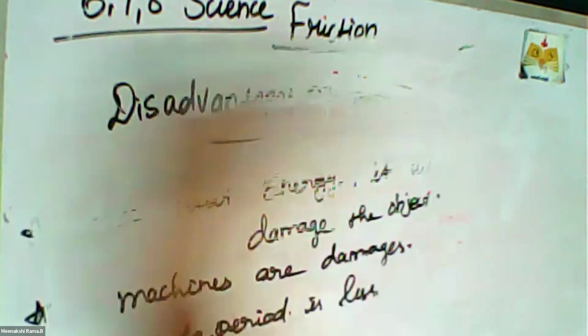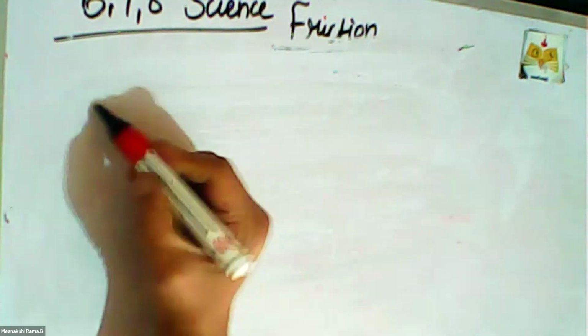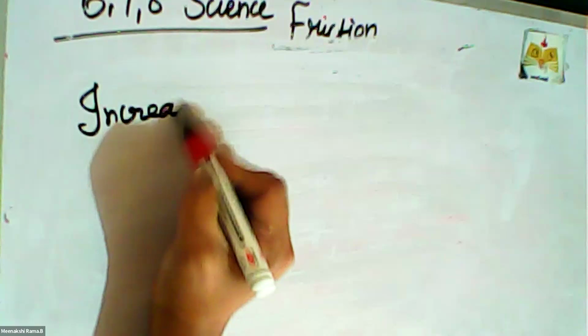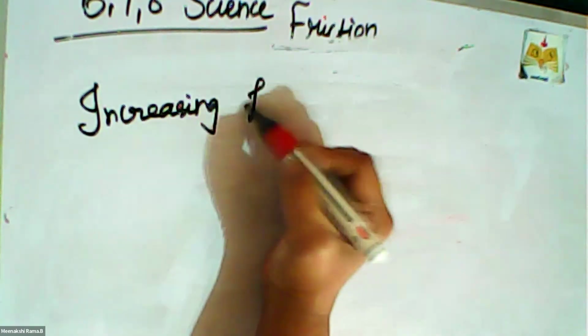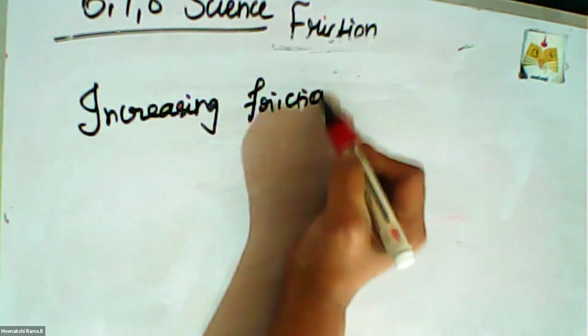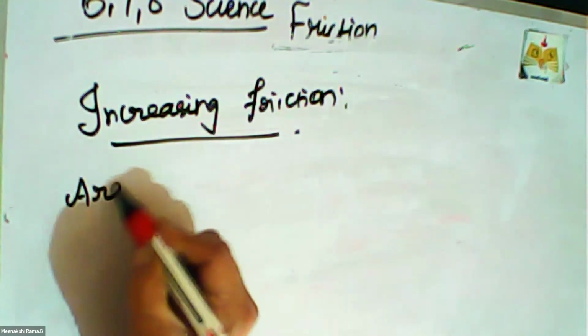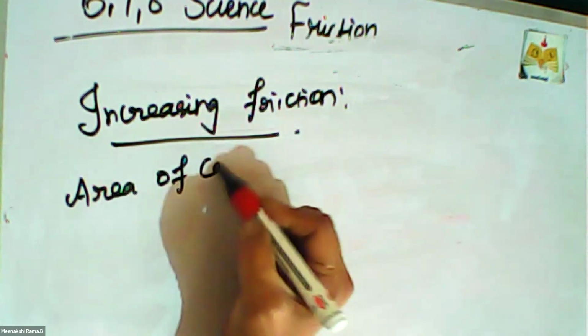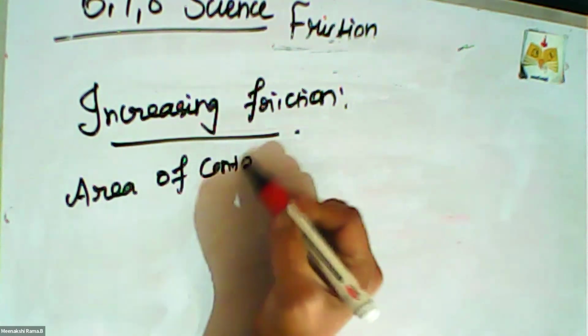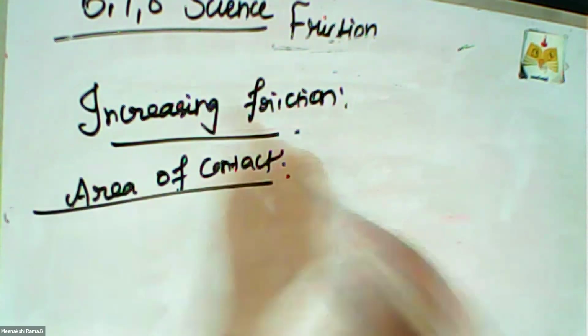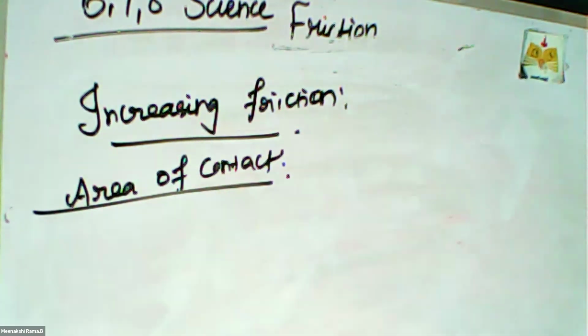Increasing the friction means area of contact. We already studied this concept. Friction can be increased by increasing the area.